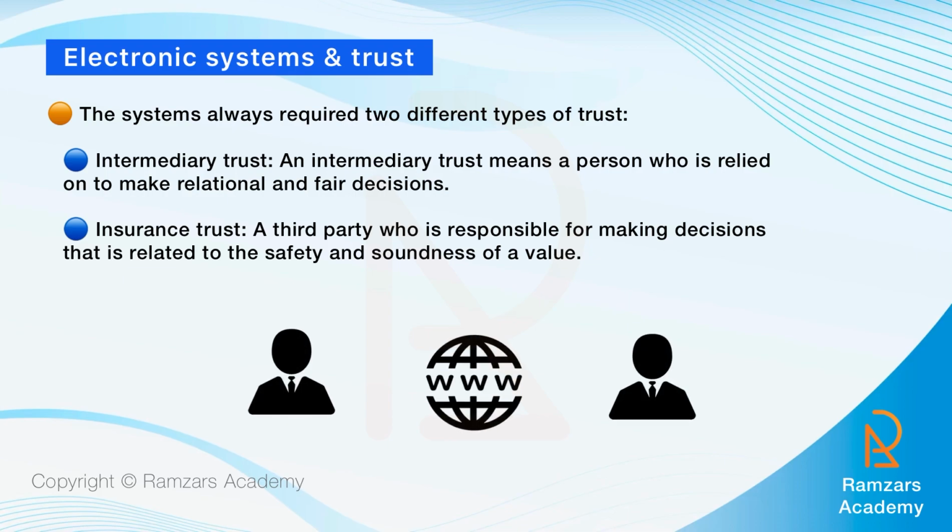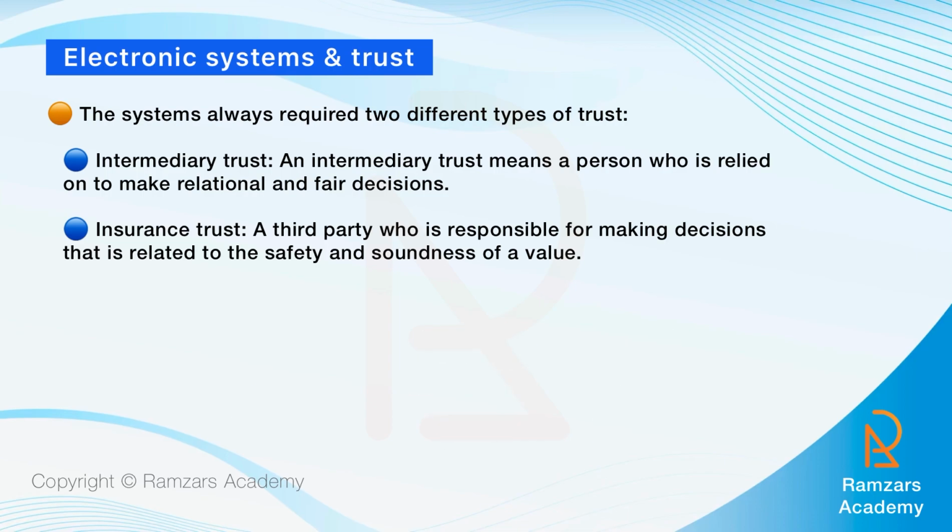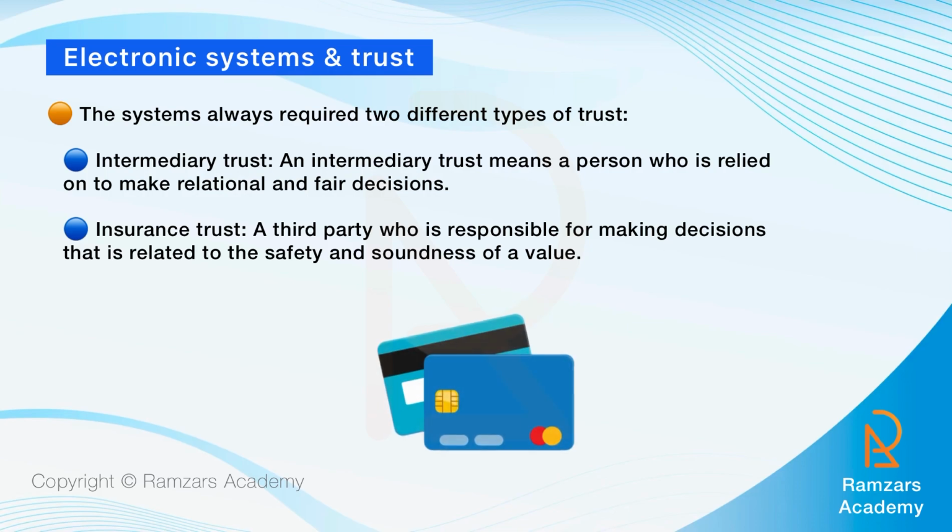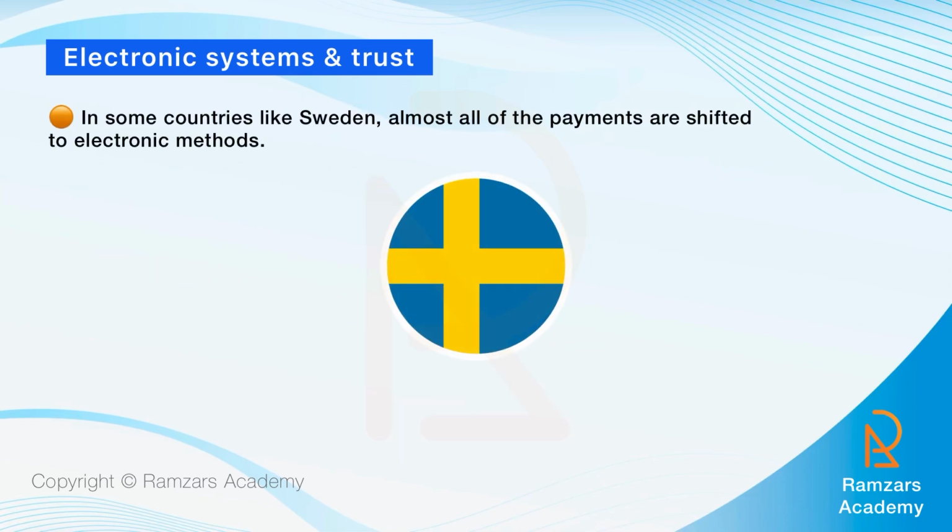Financial transactions using the internet are one of the major problems, where trust is not just necessary but also mandatory, as compared to dealing directly with cash. For multiple and situation-dependent reasons, paper-printed cash issued by the government is not the first choice of people to spend their money. Nowadays, people prefer electronic methods such as credit or debit card payments more than before. In some countries like Sweden, almost all payments are shifting to electronic methods, with most customers using smartphone payment methods in their lives. Although cash is readily available for use, preferred payment methods have changed to digital payments.